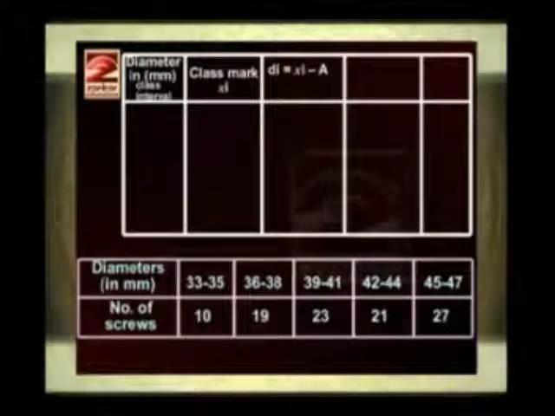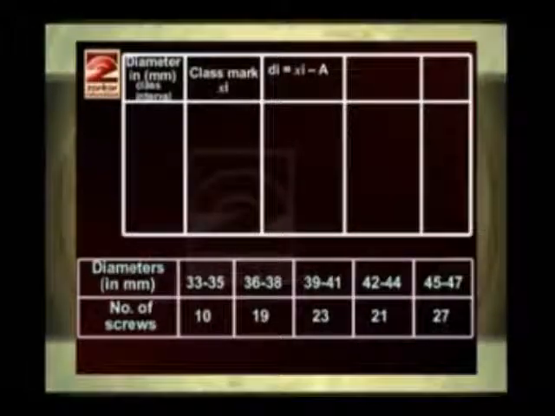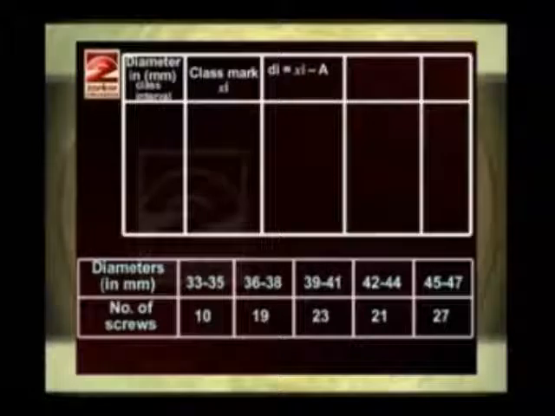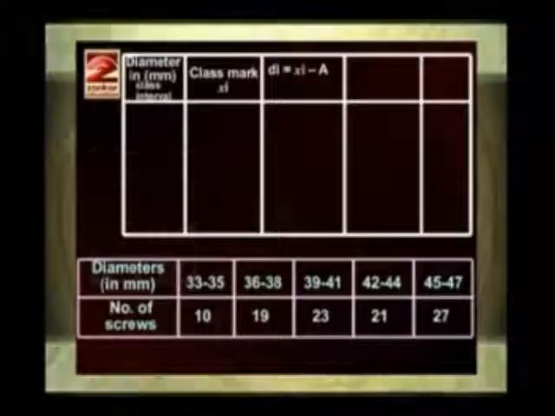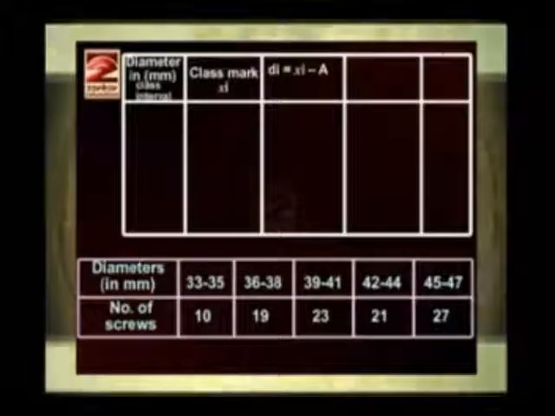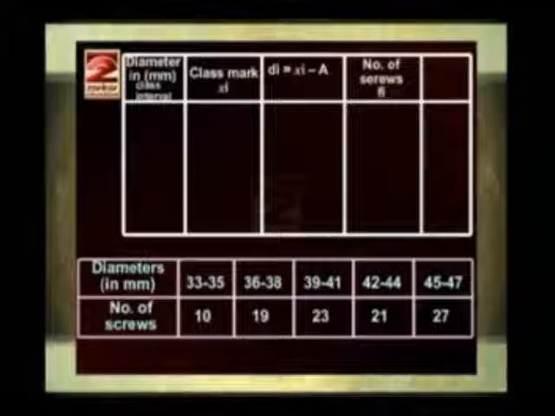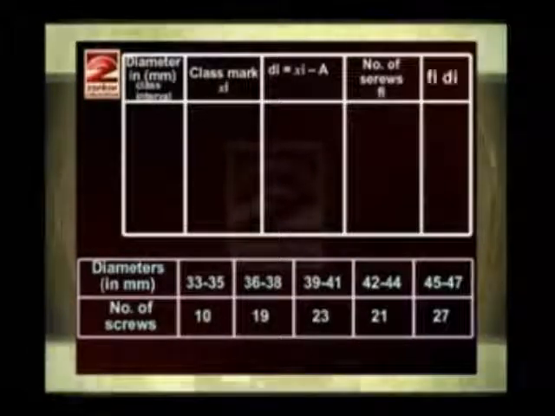Usually a is taken as the class mark of the middle class. But if there are two middle classes, then the class mark of any one of them can be taken as capital A. Then next column, number of screws, that is fi. And the next column is fi into di.